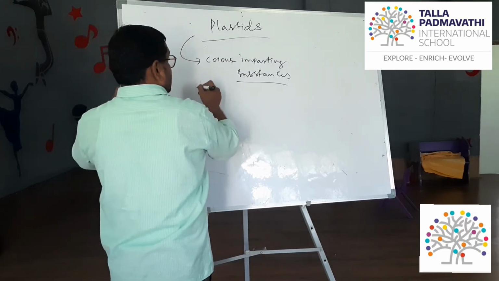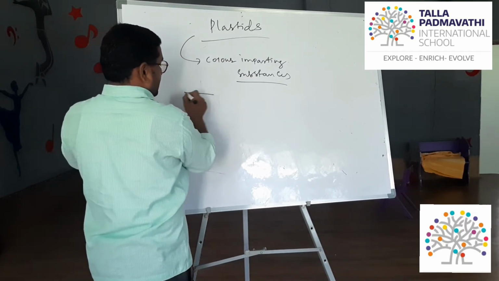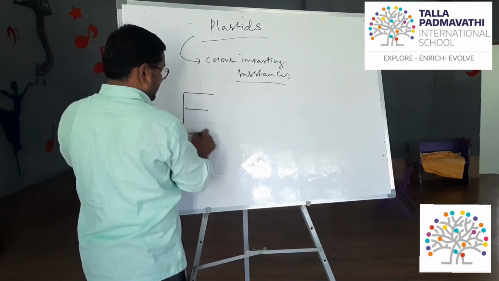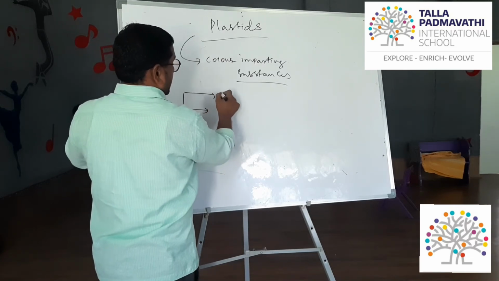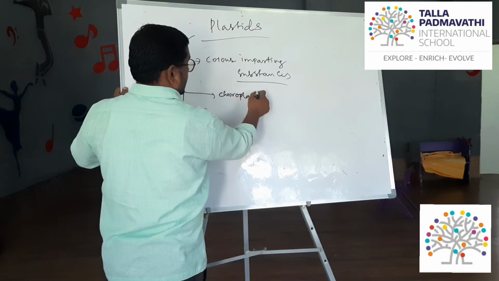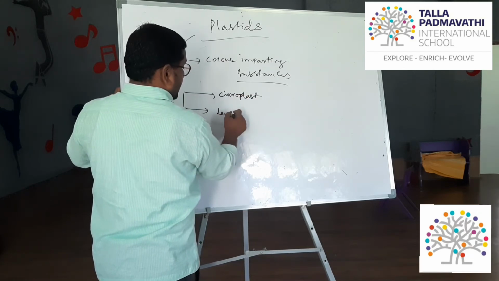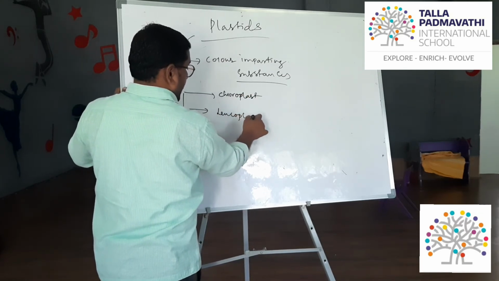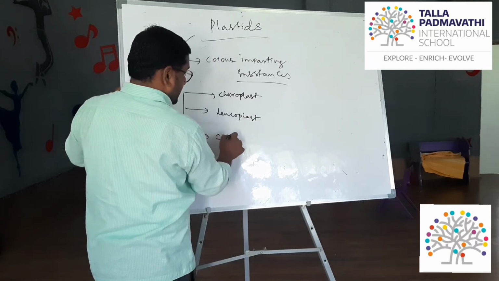These plastids are of three types: chloroplast, leucoplast, and chromoplast.